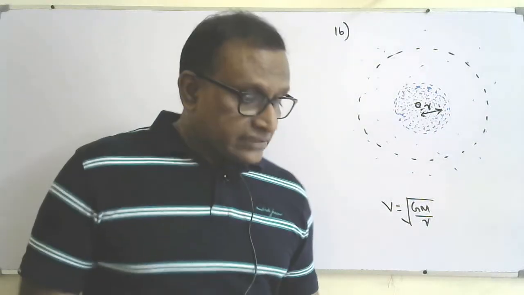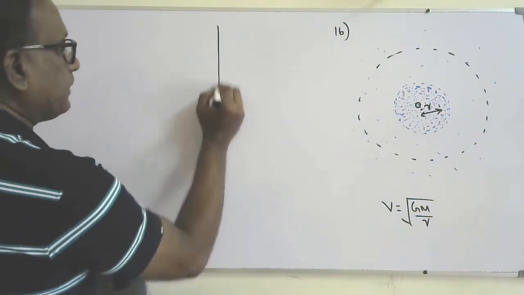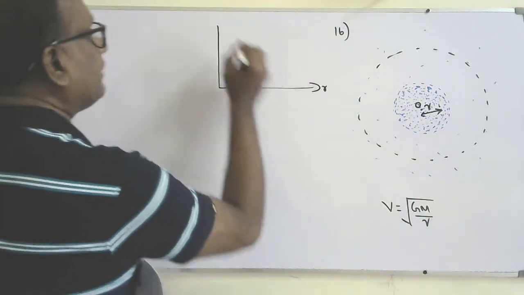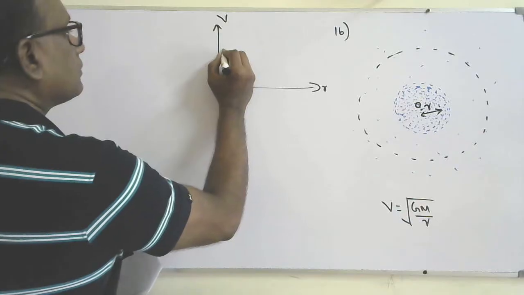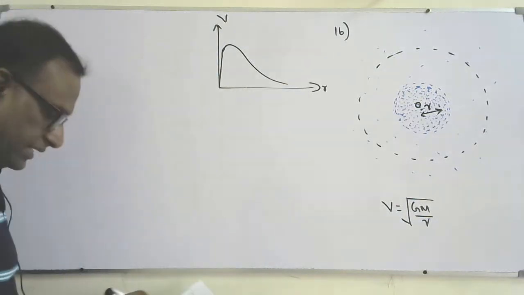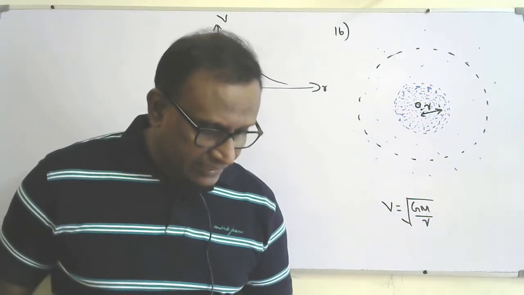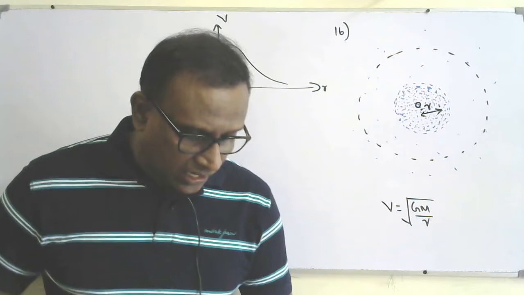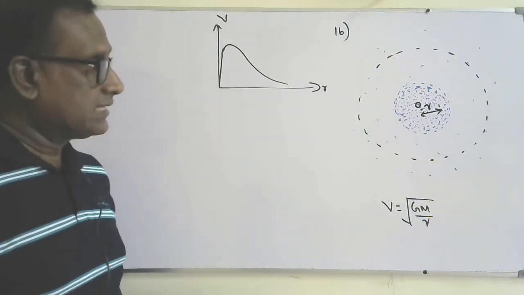Now they are giving a graph, something like that. How the speed varies with r, they are giving a graph like this. Explain how the expression gives the variation of v with r shown by the graph. Okay, so you can say like this.